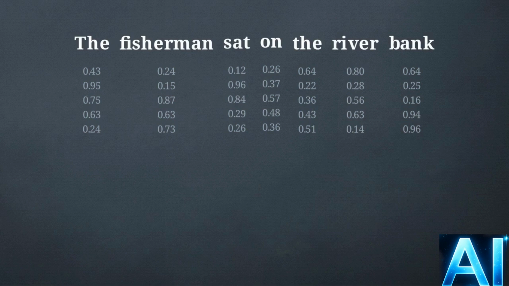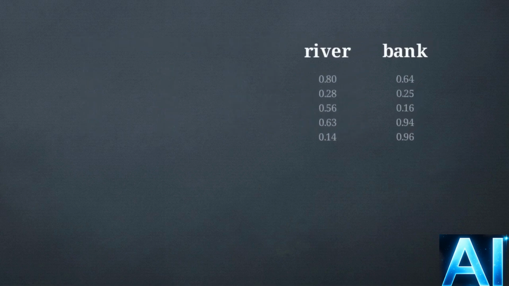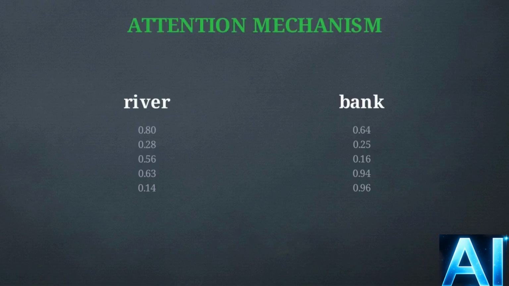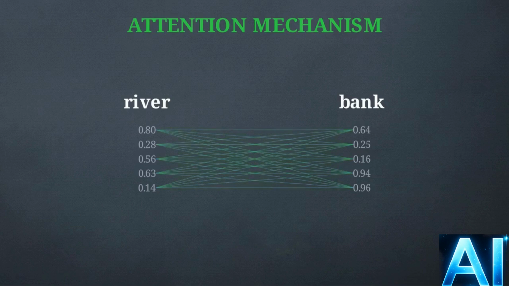If the word bank always translates into the exact same list of numbers, how does the math distinguish between the bank of a river and a financial institution? The solution is a mechanism called attention. The transformer allows the lists of numbers to communicate with each other in parallel. By looking at the surrounding context, the numbers for river push data into the numbers for bank, physically shifting their values to encode a more specific meaning.